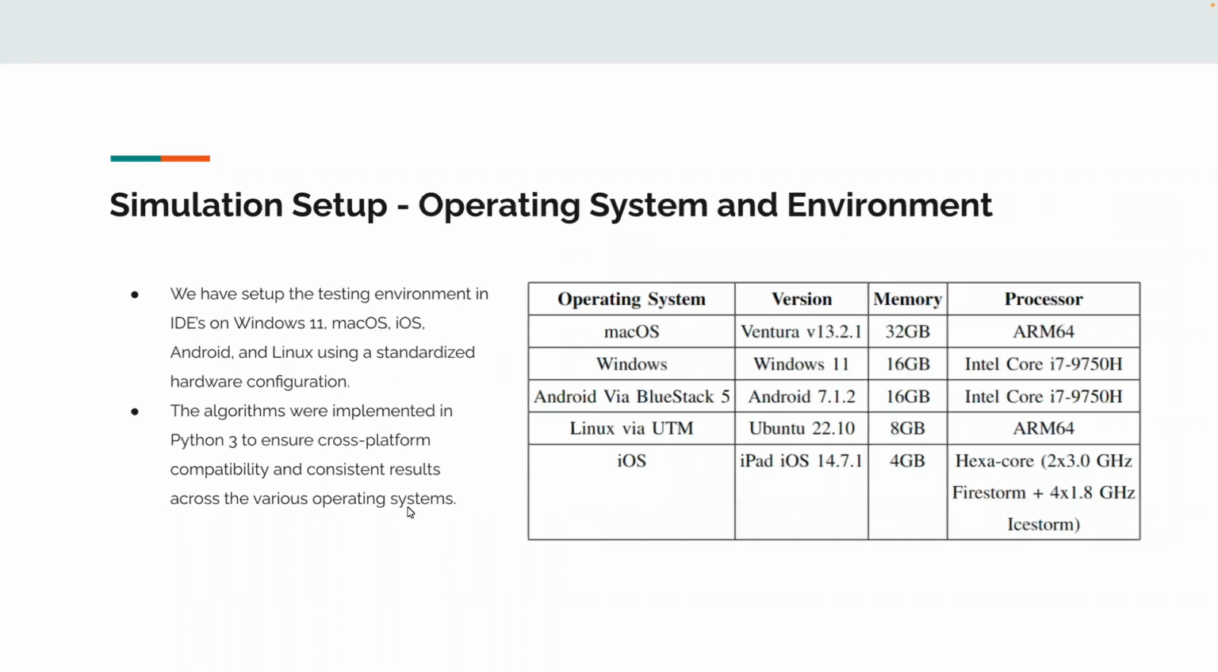So to evaluate the performance of compression algorithms across various operating systems, we have set up the testing environment in IDEs on Windows 11, Mac OS, iOS, Android, and Linux. The table shows the system version, the memory and the processor of the hardware that the operating system is installed on. And please note that for Android, we installed an Android emulator on Windows, and for Linux, we installed a virtual machine Ubuntu on Mac.